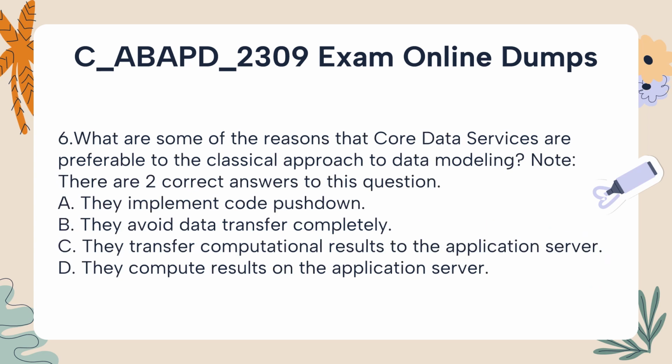6. What are some of the reasons that core data services are preferable to the classical approach to data modeling? Note: there are 2 correct answers to this question. A. They implement code pushdown. B. They avoid data transfer completely. C. They transfer computational results to the application server. D. They compute results on the application server.